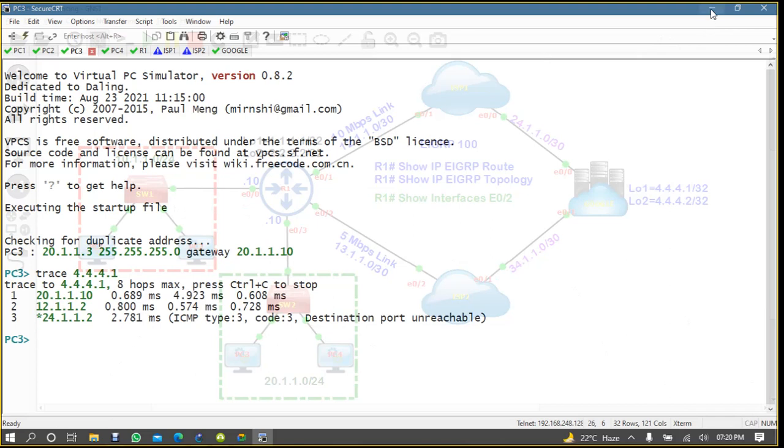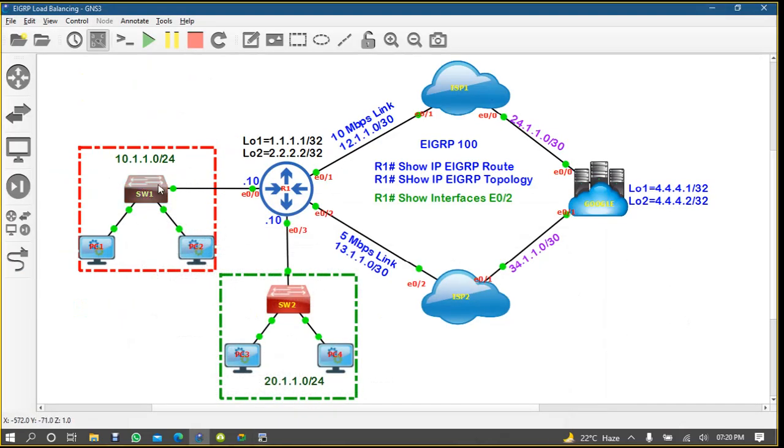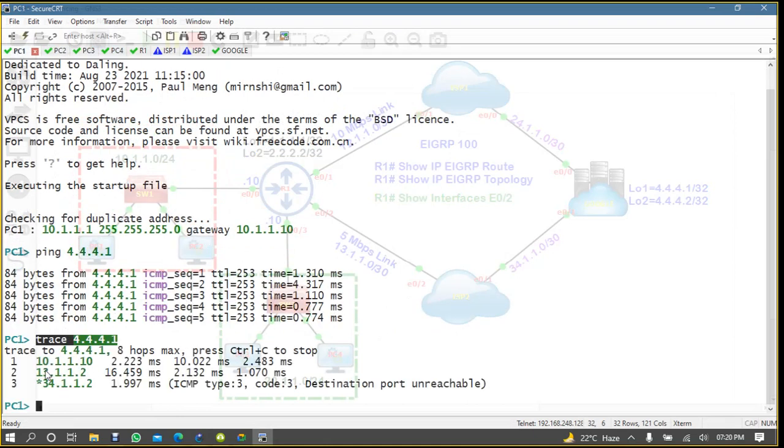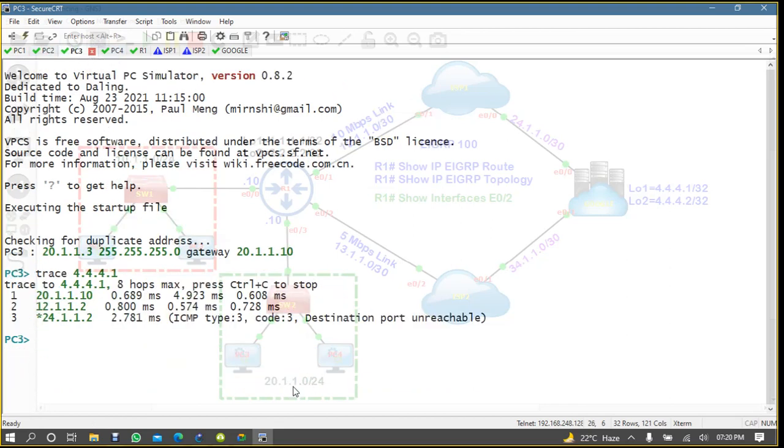So you can see the network 10 users are passing through the ISP2 13 link, and PC3 users, which belong to network 20, were using ISP1 as a primary link.